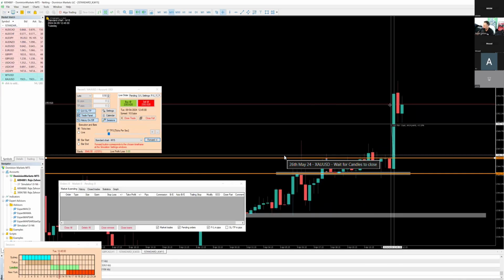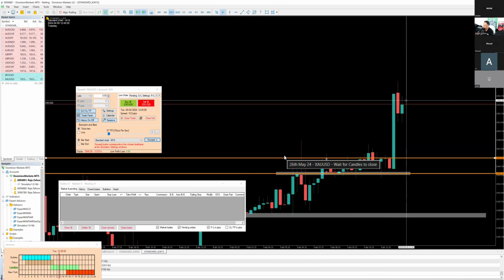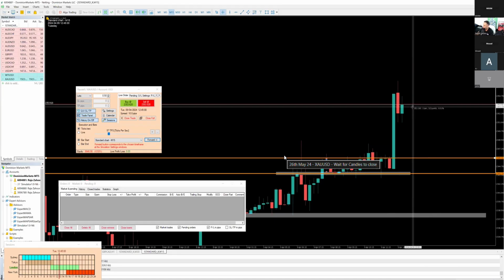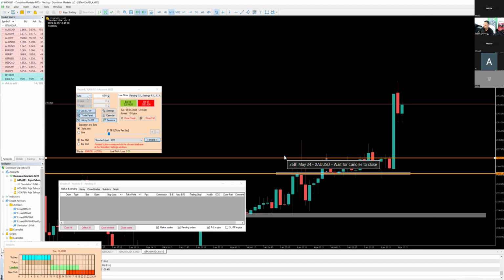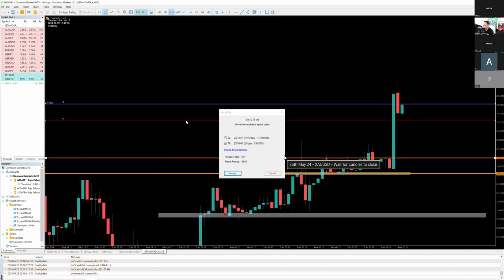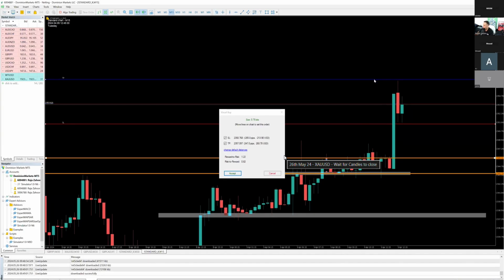Since there's a lot of volume, and this is, I think, the kind of trade I took last week as well. When there was a lot of volume, 15-minute candle closed bullish. Stops go probably below the previous candle. Since we've already moved, we'll go with 0.5 lots. Let's take a look for a buy. I mean, this buy makes sense, right? The buy makes sense. Uptrend, a lot of volume.